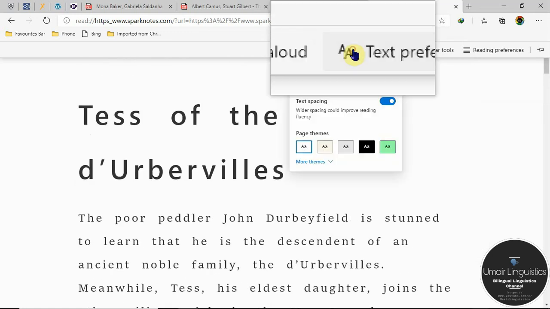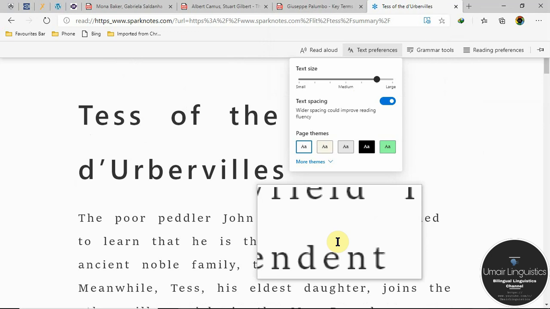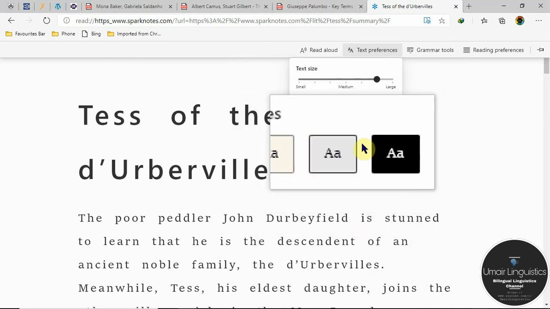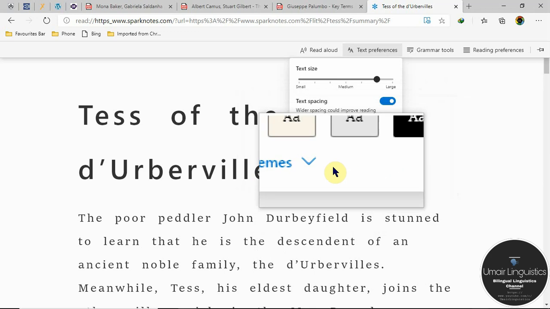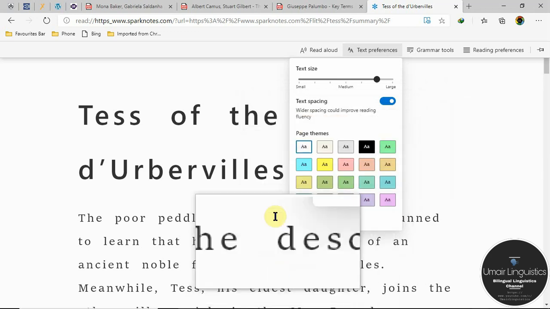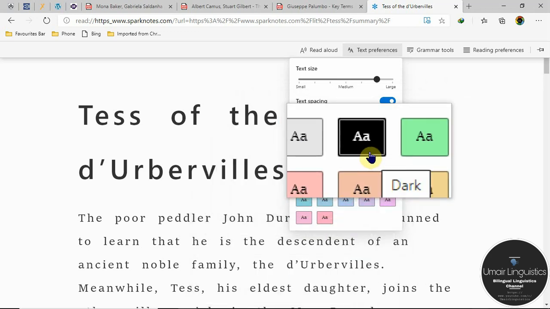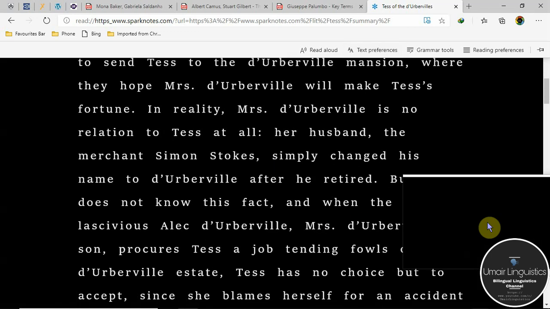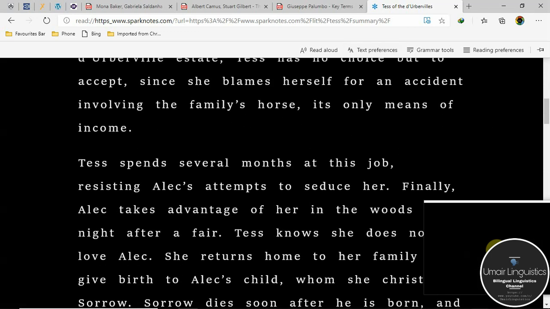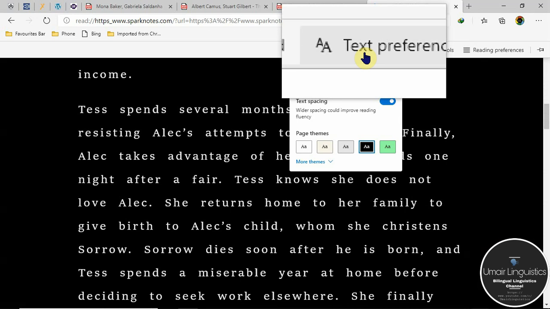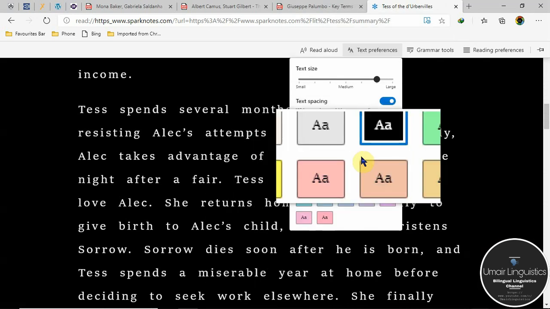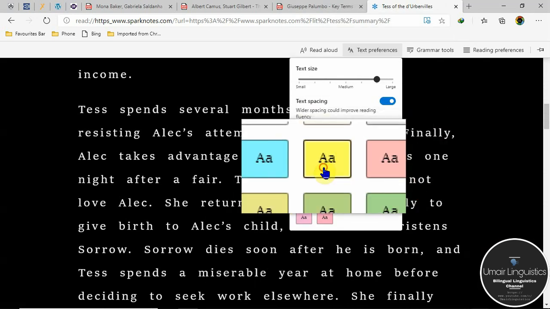Now if I want to change the page theme, here you can see these are the page themes, and there are a lot of options. So for example, during night I can choose these themes, so now it is easier to read. All right, so these are the theme options. You can change any one according to your choice.